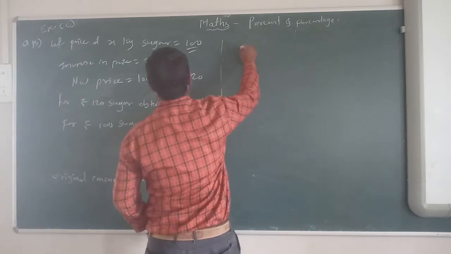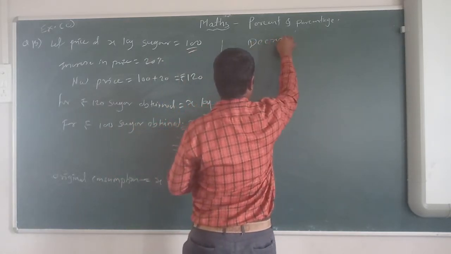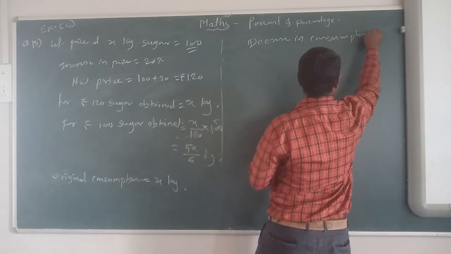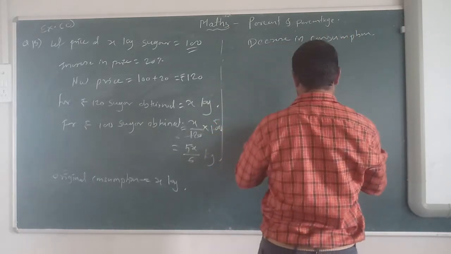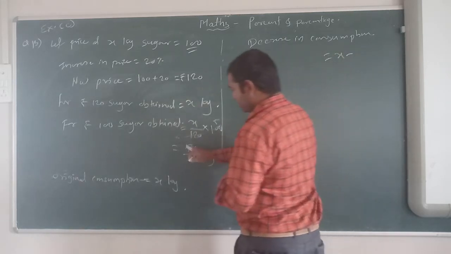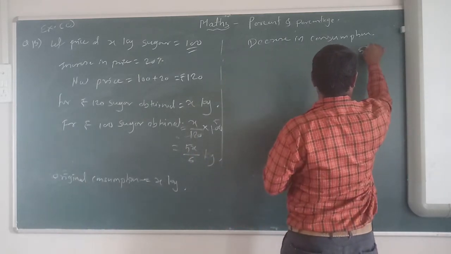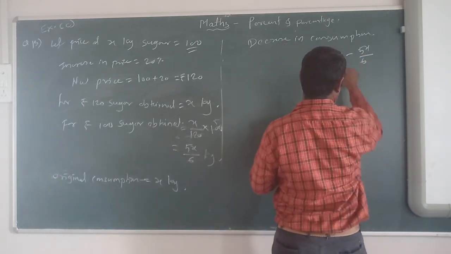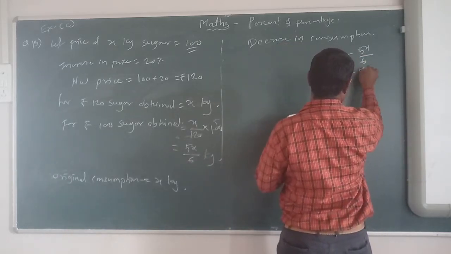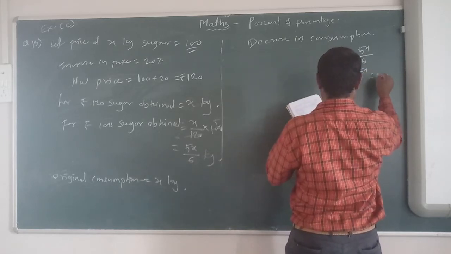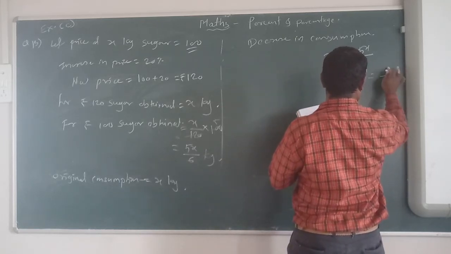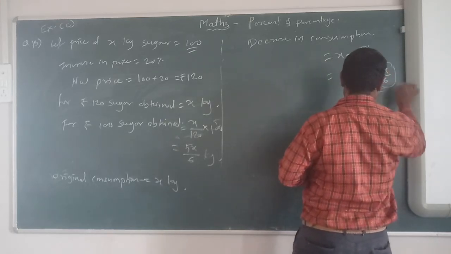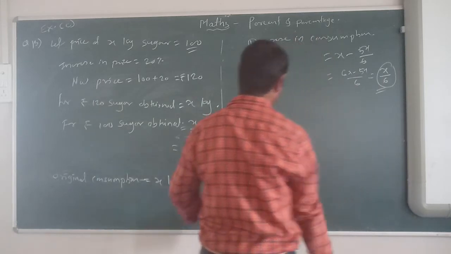Okay, decrease in consumption is X minus 5x upon 6 in subtraction. So 6x minus 5x upon 6 equal to x upon 6. This much is the decrease in consumption.